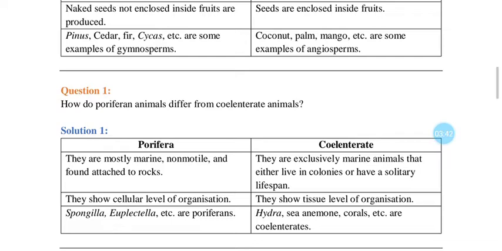Most common characteristics we can see in the upper taxon and less common characteristics in the lower taxon. In the upper taxon the number of organisms will be more, and in the lower taxon with more specific characteristics, the number of organisms will be less. So this is something about the classification system we have discussed already.